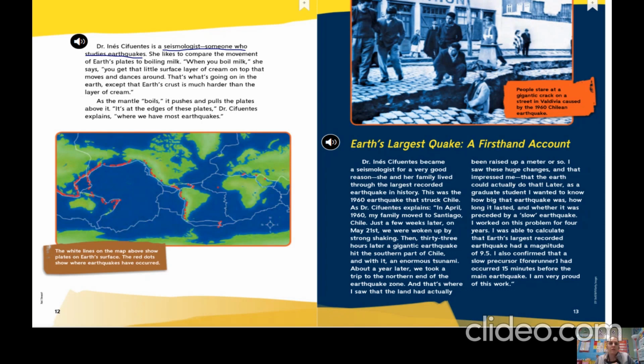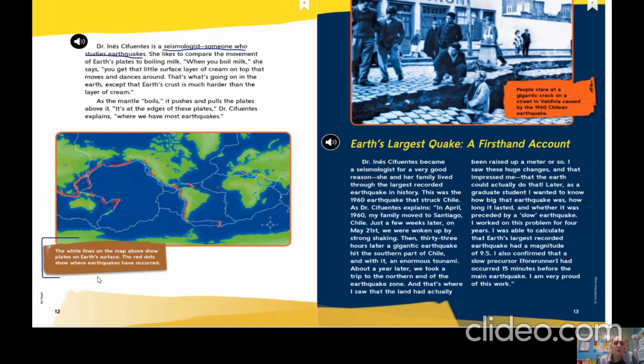And think about if you've ever seen your mom cook or you've ever tried to make hot chocolate or something. When milk really heats up and starts to boil, it creates this little layer of cream on top. And so the milk is really hot and the cream is up on top moving around, just like on the Earth. Really hot in the center of the Earth, and the plates and things are moving around on the top of the Earth. Okay?